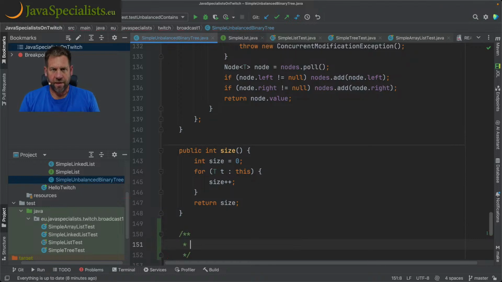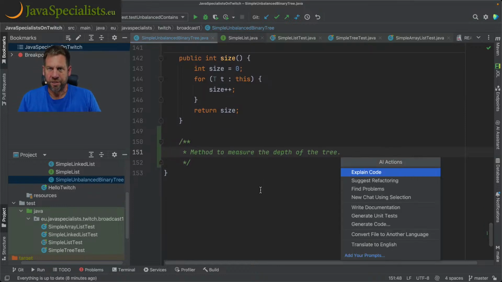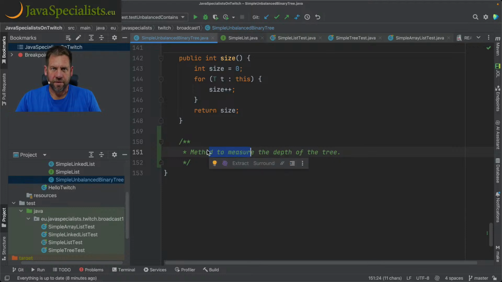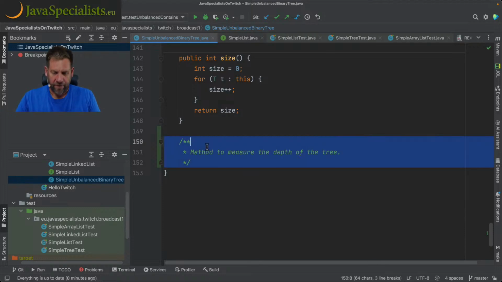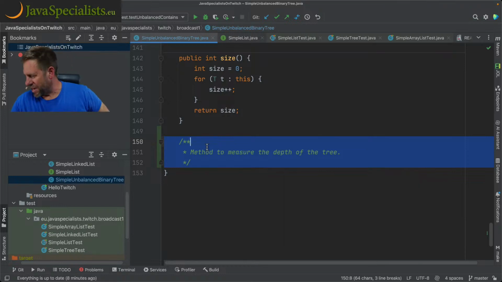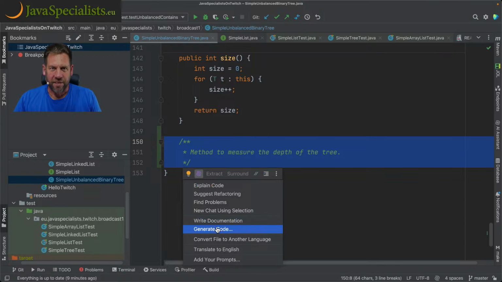Let's do this. Let's say method to measure the depth of the tree, and see whether we can generate that for ourselves. Actions, let's say generate code. Actually, I want to just copy and paste that. So let's just select that and see whether it can figure that out. I had some difficulty. I tried it out beforehand, and I didn't quite manage to get it right. But we'll try again. Let's try generate code.